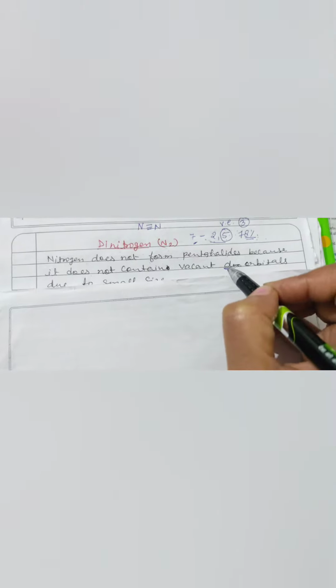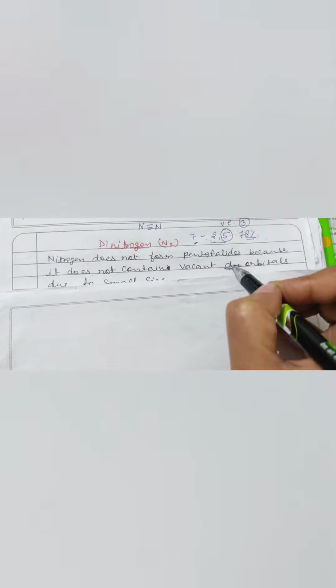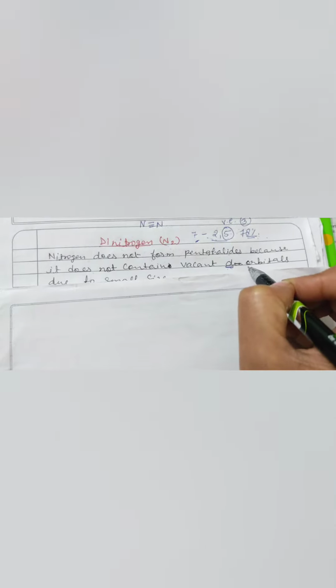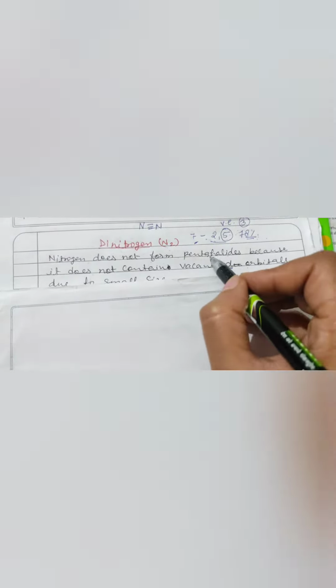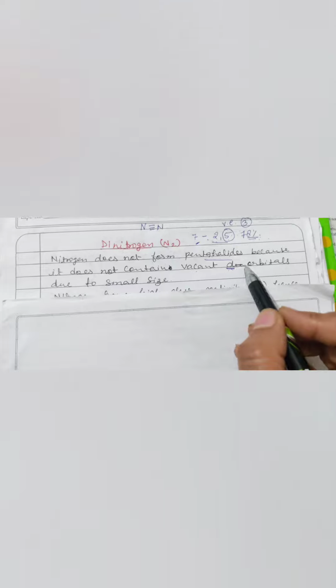Other than nitrogen, all the elements of this group have vacant d orbitals so they can form pentahalides, while nitrogen, due to its small size and absence of vacant d orbitals, does not form pentahalides.